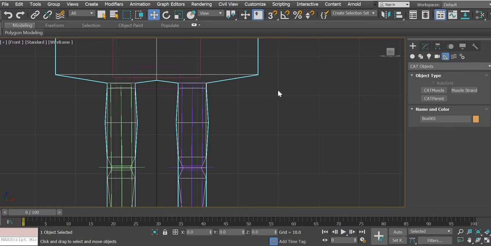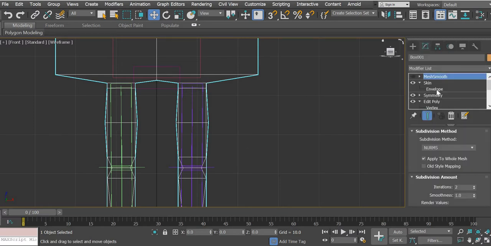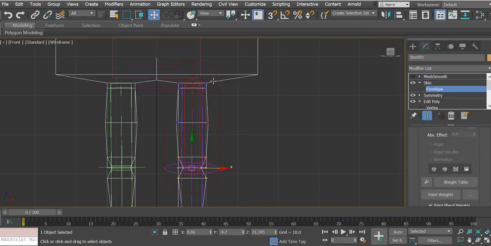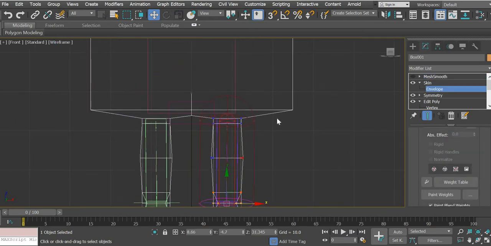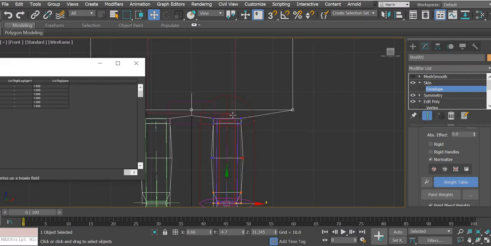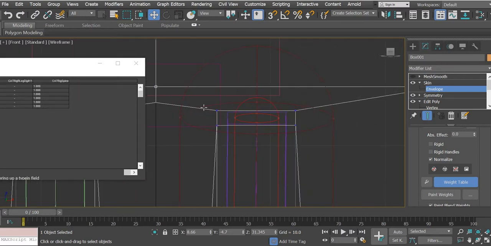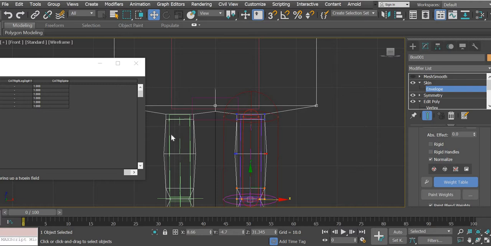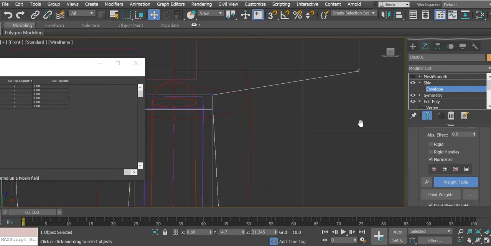Alright, so continuing with our work, envelopes, we did these and made it one. Alright, done. Now what we will do is we will only do one leg and then we can copy these weights to the other leg.